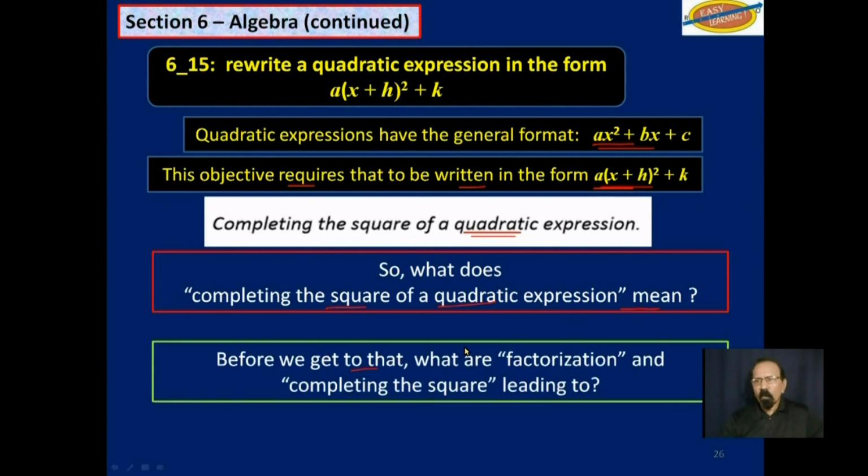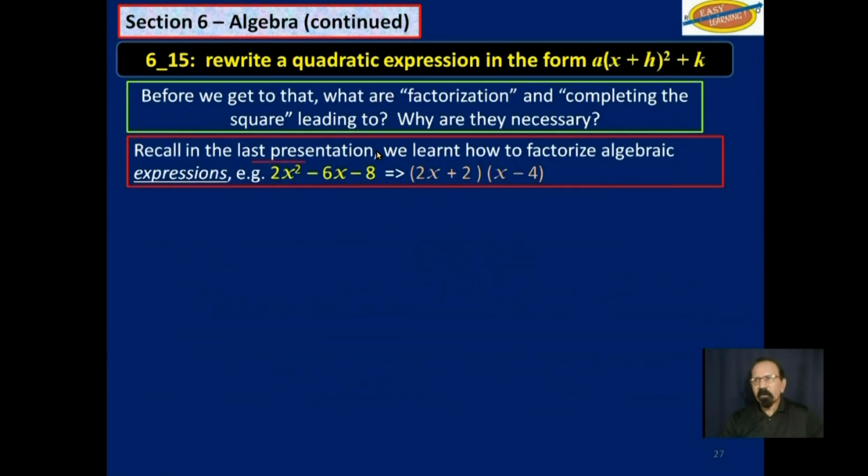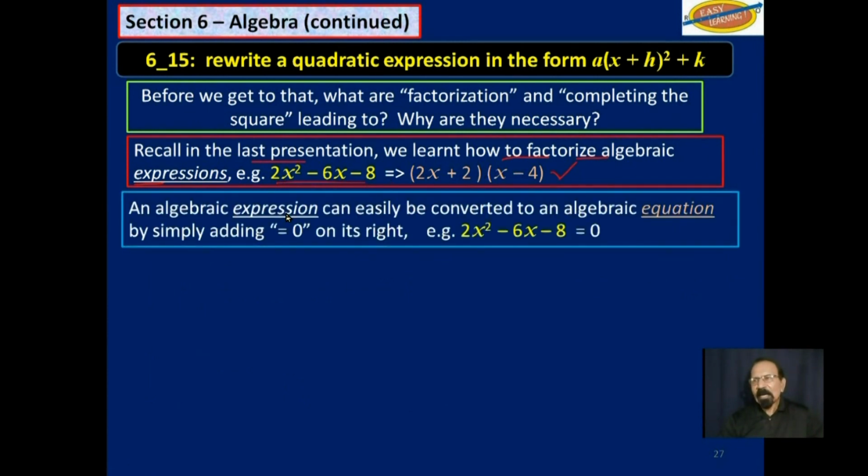Before we get to that, what are factorization and completing the square leading to? Why do we need to know these things? Recall in the last video, we learned how to factorize algebraic expressions, like this one, for example. We can factorize to that. Well, an algebraic expression can easily be converted into an algebraic equation by simply adding equals 0 on its right. So that expression with an equal to 0 now becomes an algebraic equation.